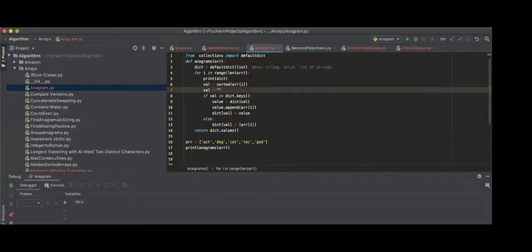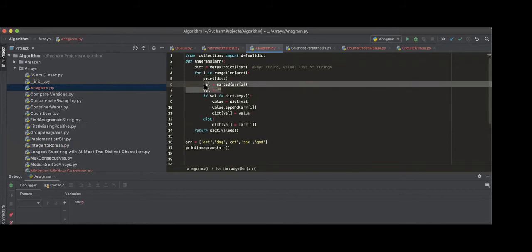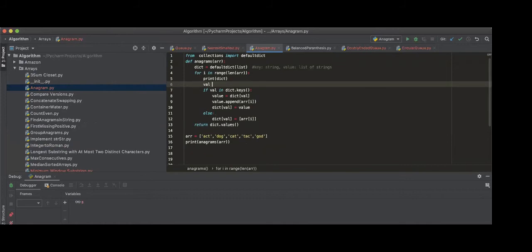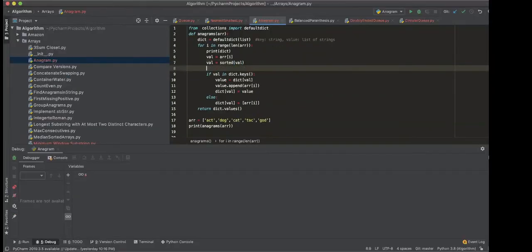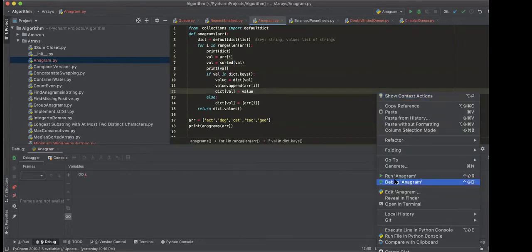Okay. First of all, get it and then sort. First of all, get this array. Then no, don't do like this. First of all, do val equal to the array, and then sort this val. No, not val, sorted of val. Okay, that's why it was failing. Now I think we don't even require that. So, yeah, let's print this val. Let's see. Wow.